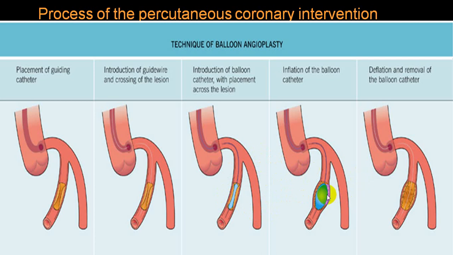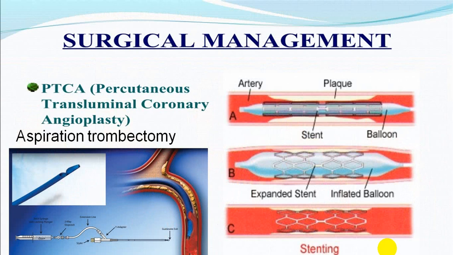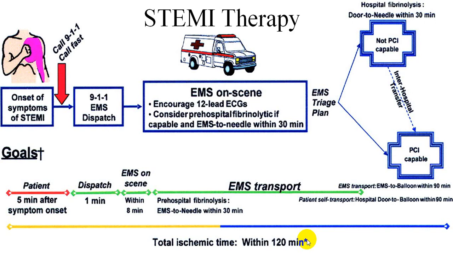This is balloon angioplasty, where you put in the balloon and inflate it, resulting in balloon angioplasty, and then you put a stent inside. So after inflating you put a stent, that is what we call stenting. And this is a standard slide which is shown every time. You should take only 5 minutes for your clinical picture.